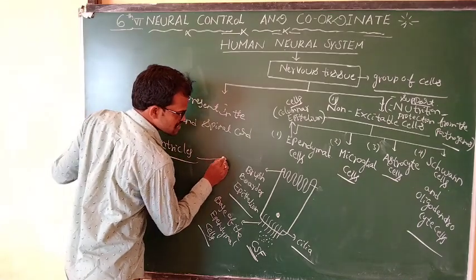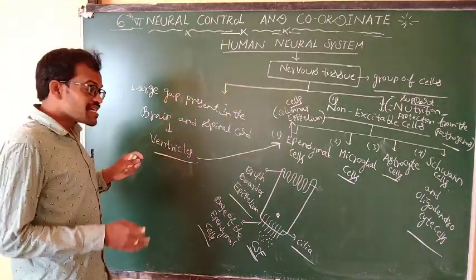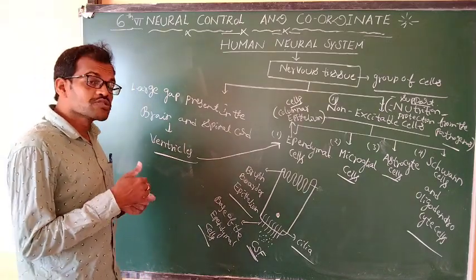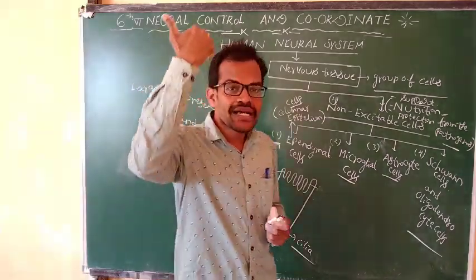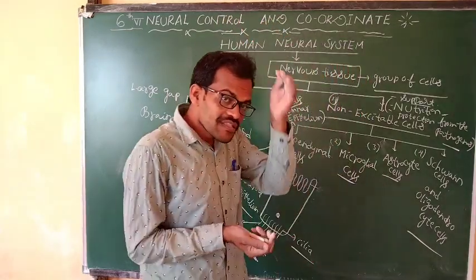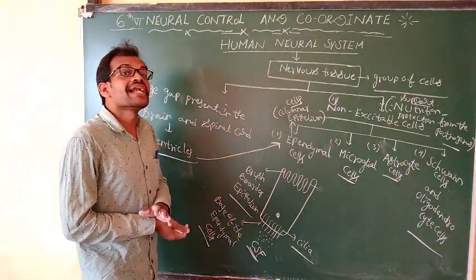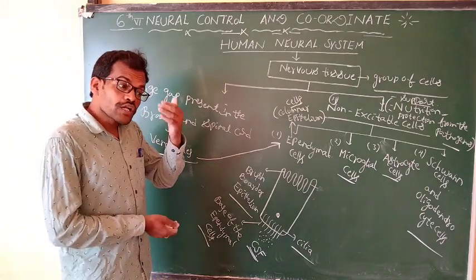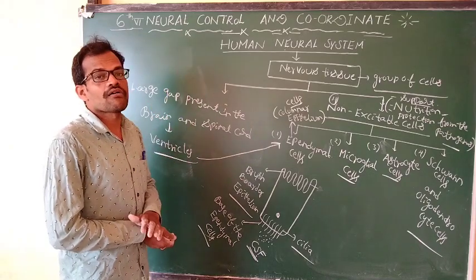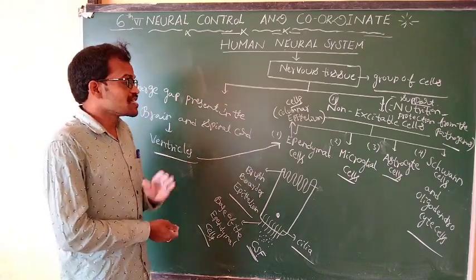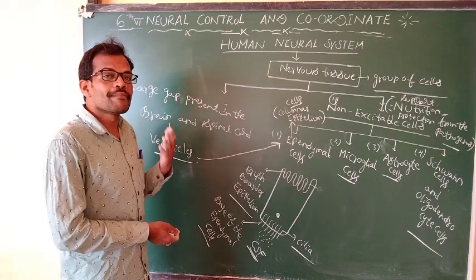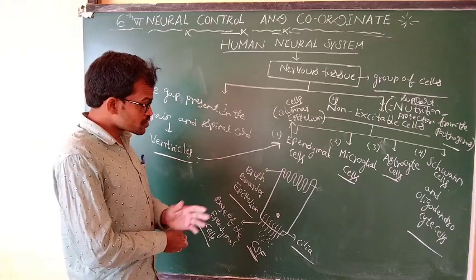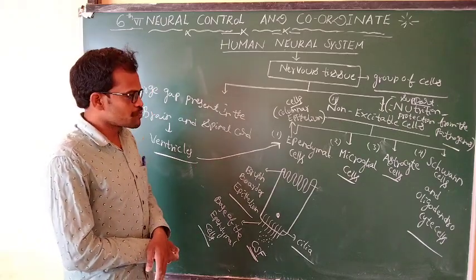These ventricles consist of ependymal cells. The gap present in the ventricles consists of cerebrospinal fluid. This cerebrospinal fluid is spread throughout the brain and spinal cord with the help of ependymal cells. They produce cerebrospinal fluid and spread it, providing nutrition to the brain and spinal cord.